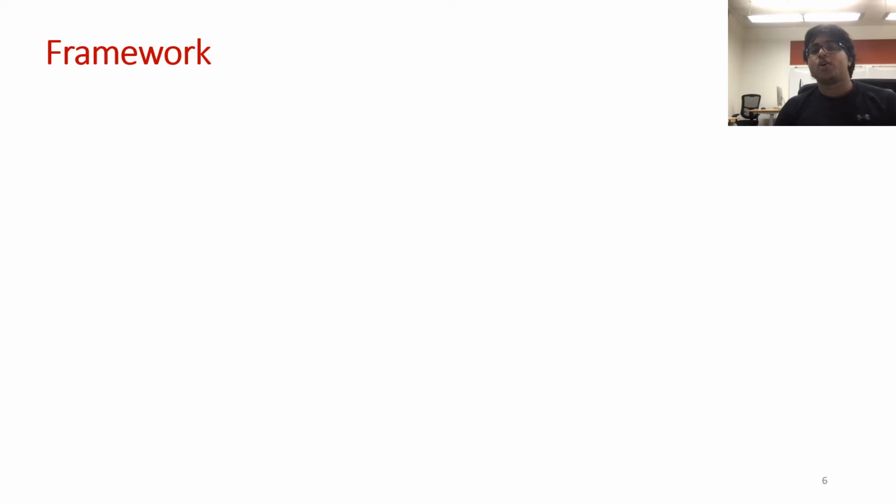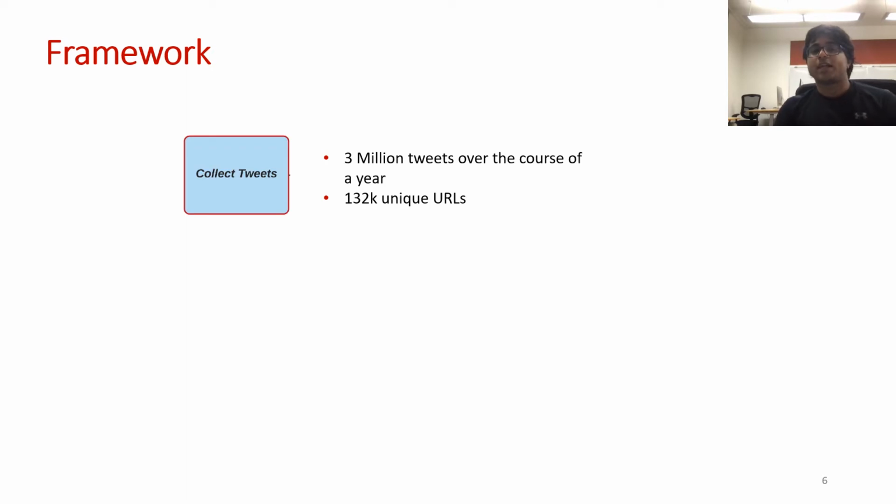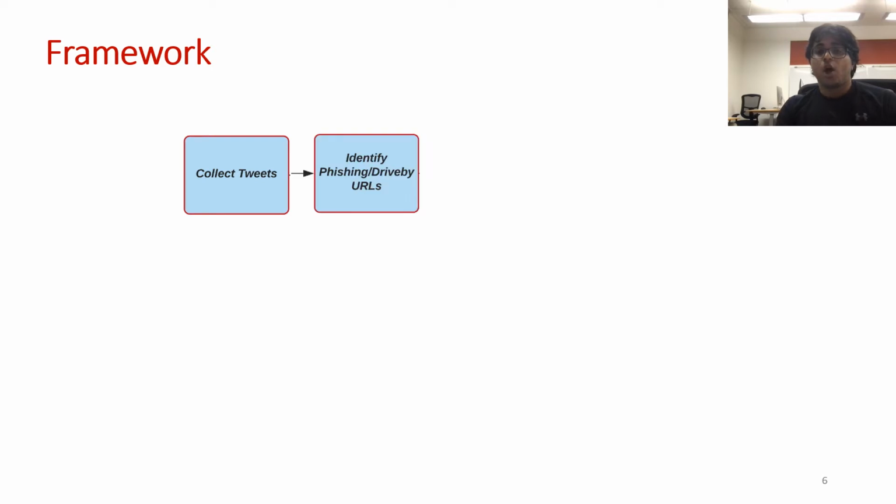Now, let us quickly overview the framework that we have used in this study. We started by collecting over 3 million tweets using the Twitter API over the period of a year. From these tweets, we were able to extract more than 132,000 unique URLs. We then identify which of these URLs are malicious in nature. We keep posting them regularly on Twitter to see how it reacts to them.